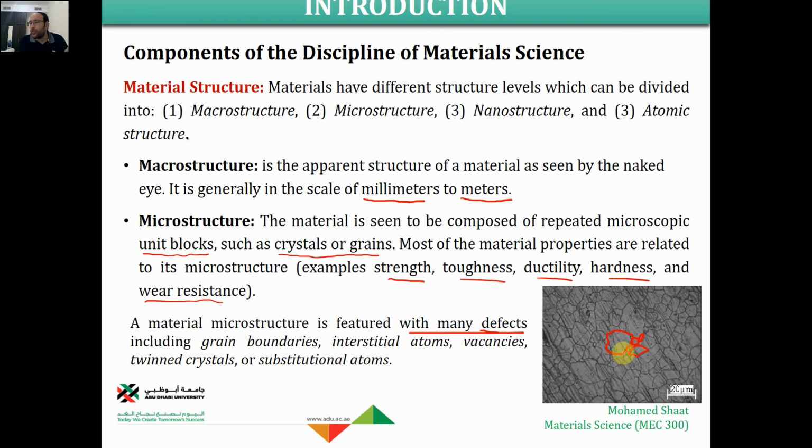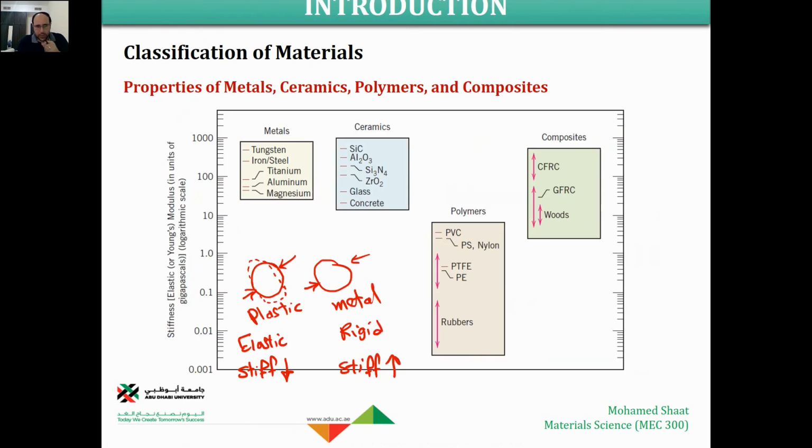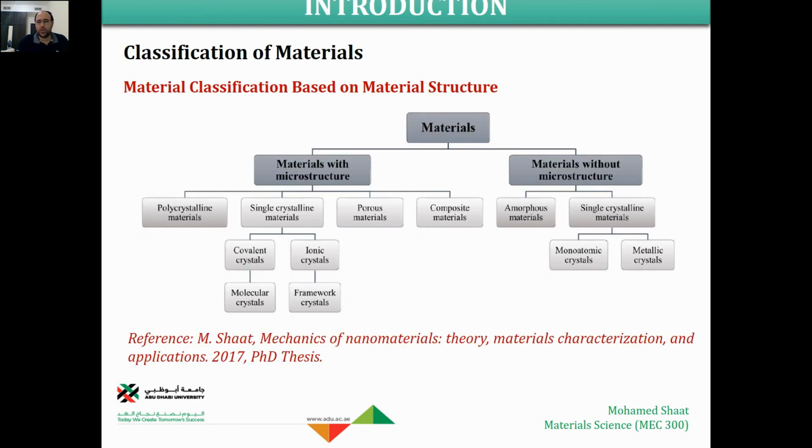If you look at it through the microscope, you will see one grain, which is like one crystal, and there is another grain, which is a crystal. Crystal or grain, they are the same. So this is another crystal, another crystal, another grain. So you have multiple grains, or multiple crystals, or polycrystals, a polycrystalline material. Remember that the word poly stands for multiple, right? So this is a typical example of a material with a microstructure. What is the building unit of a polycrystalline material? It is the grain or the crystal itself.